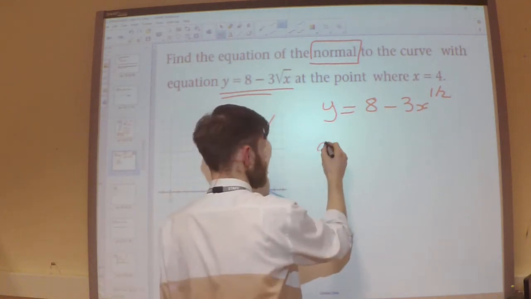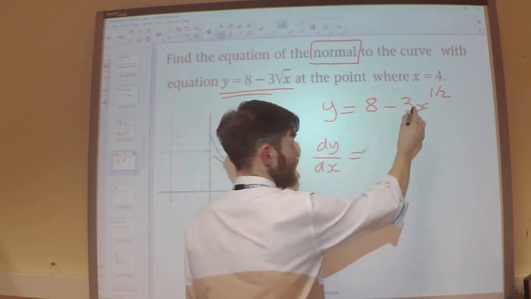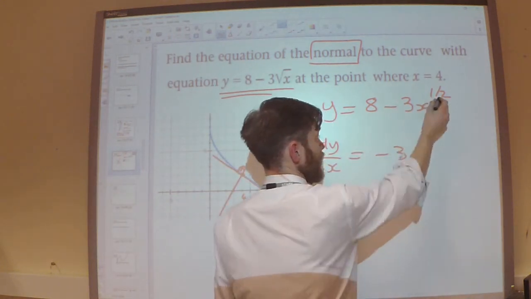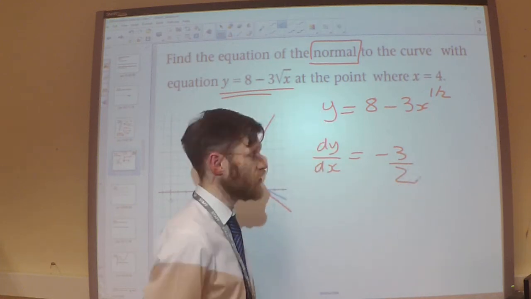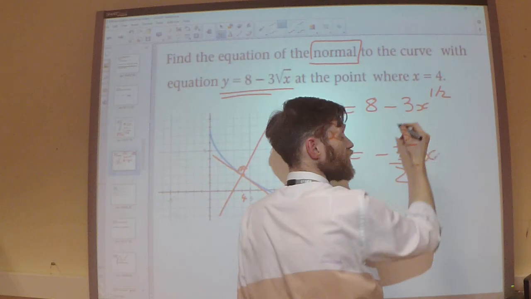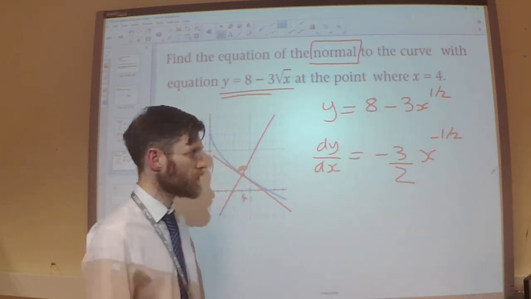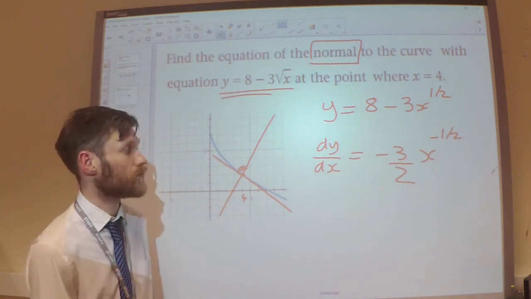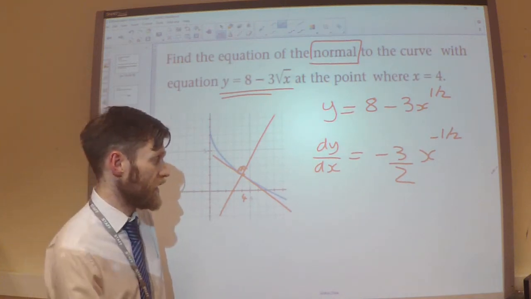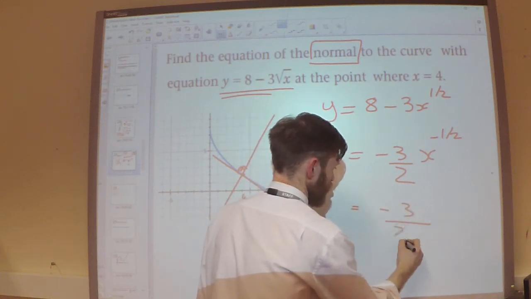Differentiate this to dy by dx. The 8 disappears, the minus 3 gets times by a half, so I get minus 3 over 2. The half minus 1 is minus a half. So I get that, which I'm going to rewrite as being minus 3 over 2.